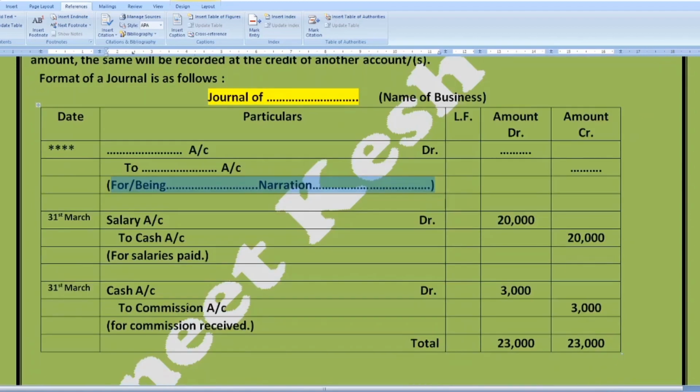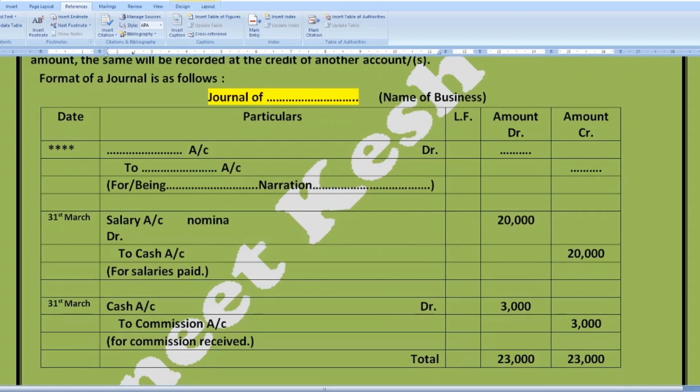Let us suppose that salaries have been paid on 31st March. So we have to enter 31st March, the date of transaction, here. Salary account should be debited and cash account will be credited. Why has the salary account been debited? Because it's a nominal account. It is an expense. Therefore, the salary account should be debited.